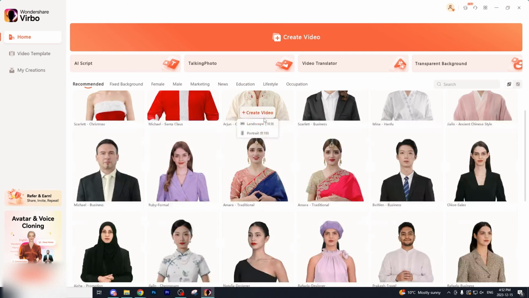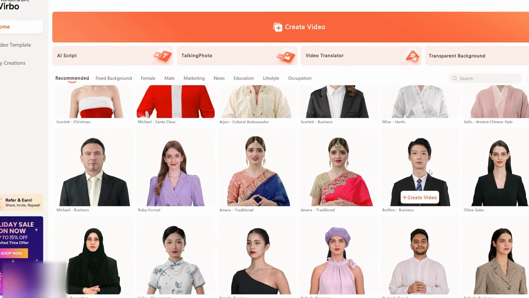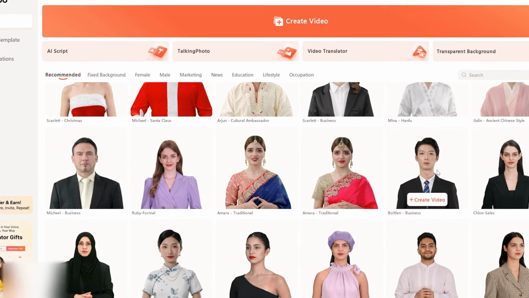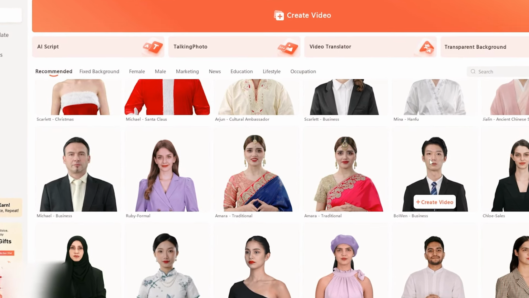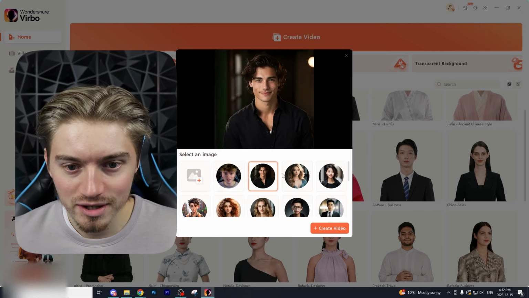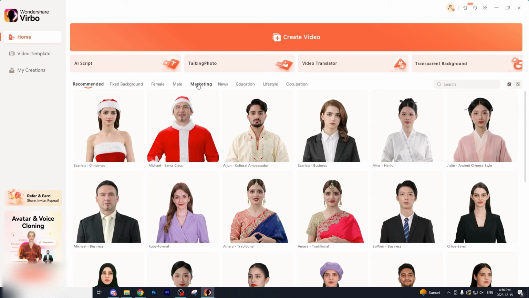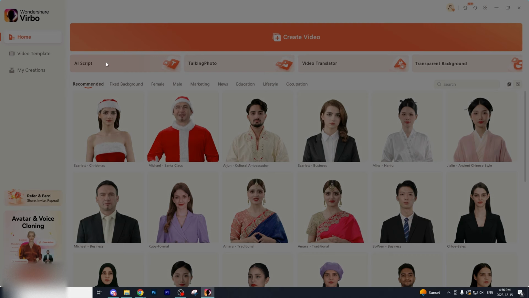Wondershare Verbo has a ton of features that you can choose from. And what we're going to be running with today is one of these AI generated characters, so we never have to actually show our face on the video. Now, you can choose to do like a talking head one. Like here, you can upload an image of yourself. I just found the talking photo images were very like uncanny valley. All right, but getting back on track, let's get started creating our video. So we can go over here to AI script.